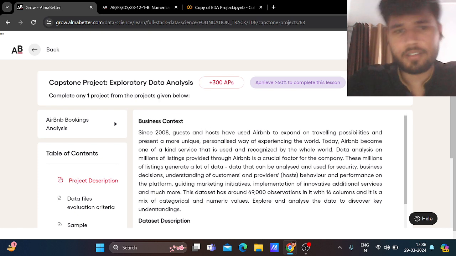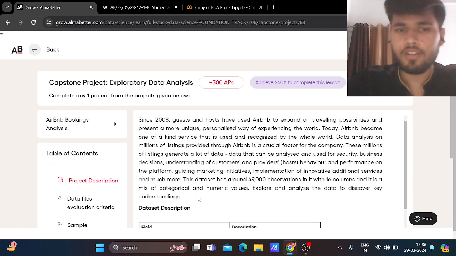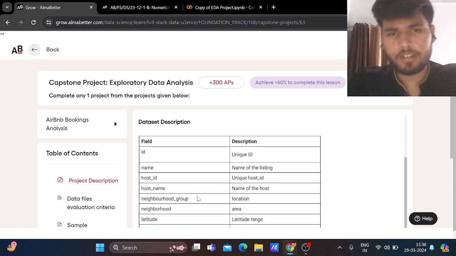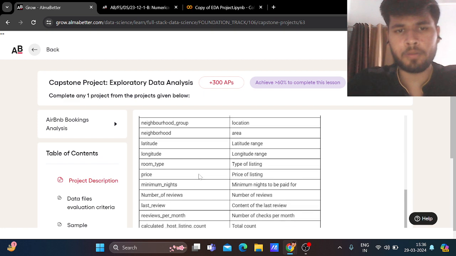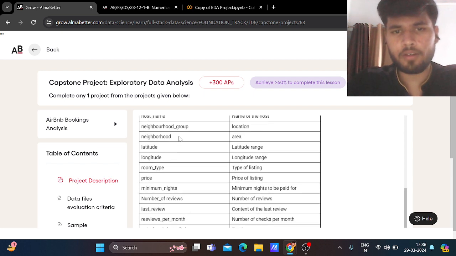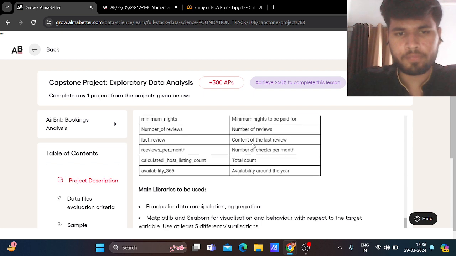Firstly, this is the project description. Since 2008, guests and hosts have used Airbnb to expand on traveling possibilities and present a more unique, personalized way of experiencing the world. Today, Airbnb has become a one-of-a-kind service that is used and recognized by the whole world. Data analysis on millions of listings provided through Airbnb is a crucial factor for the company. So basically, this is the description. In this data set, we are using columns like name, host ID, host name, neighborhood group, neighborhood, latitude, longitude. Neighborhood group is a location, neighborhood is an area.